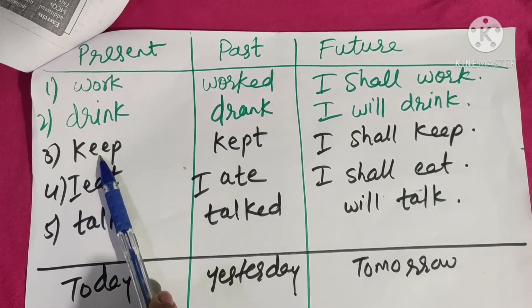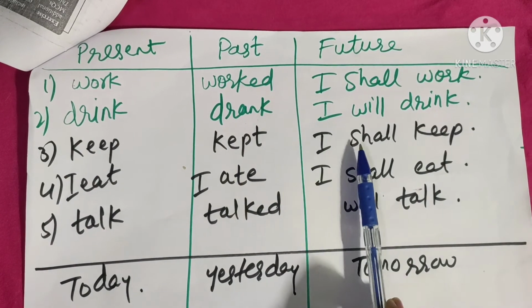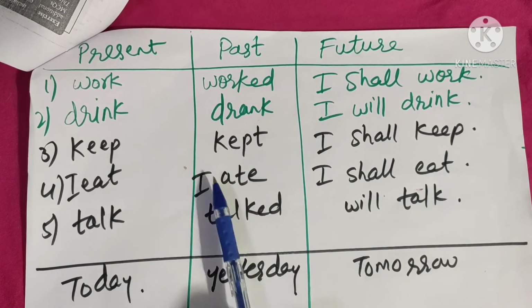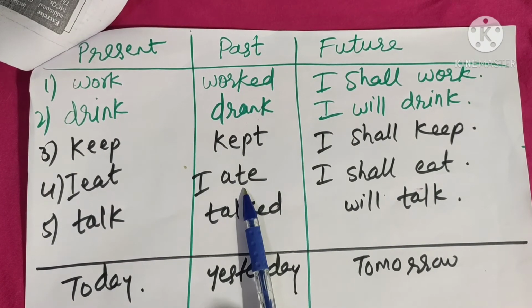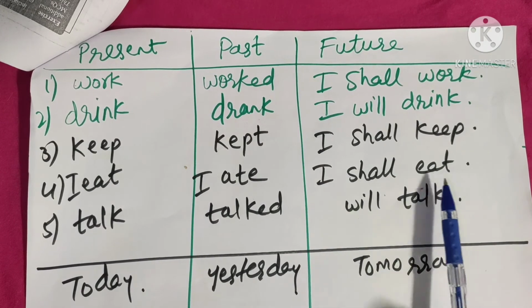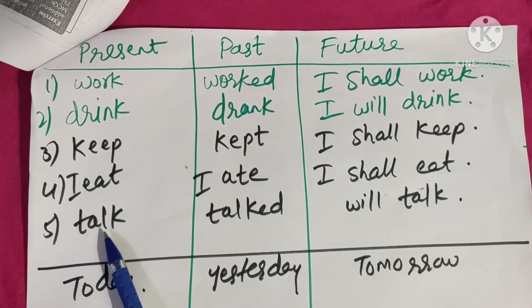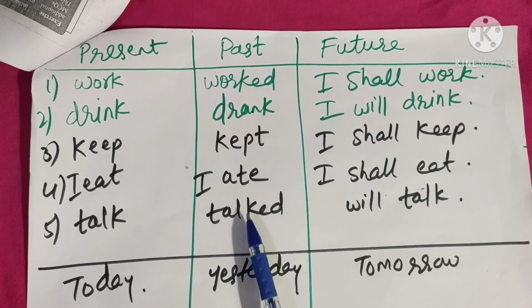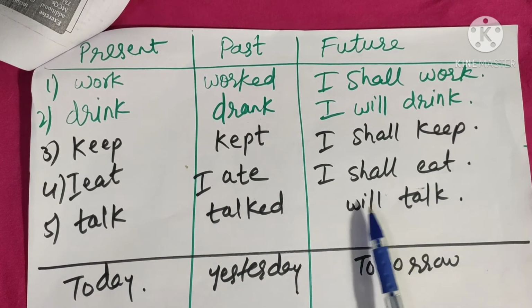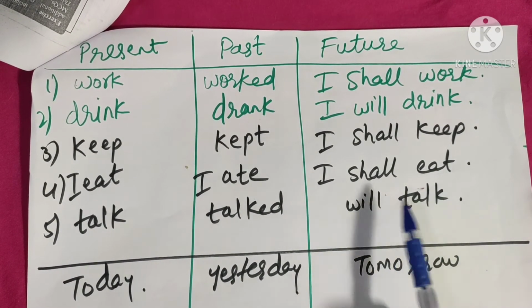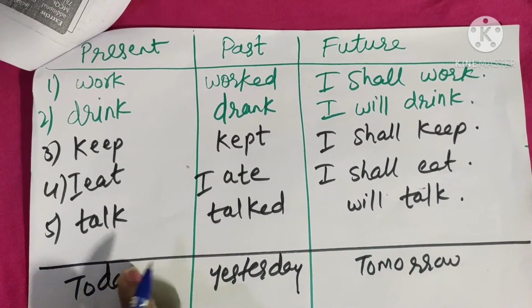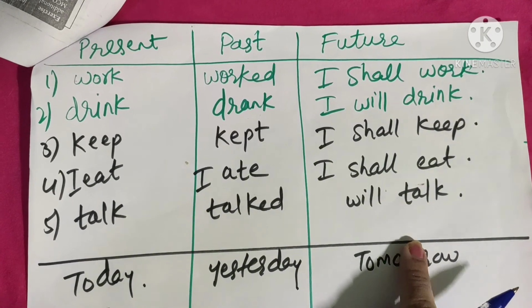So same way, keep will become kept. And then I shall keep. Then eat will become ate in past tense. Then in future tense, I shall eat. Same way, fifth one is talk. So talk will become talked. I shall talk, or I will talk. Here you can write it. Okay, so talk will become talked, will talk.